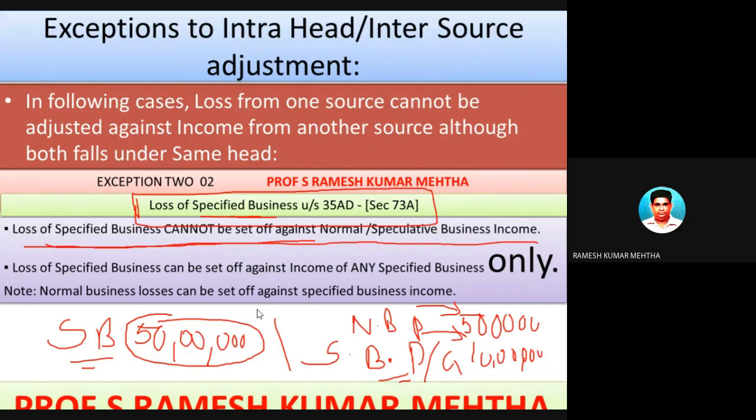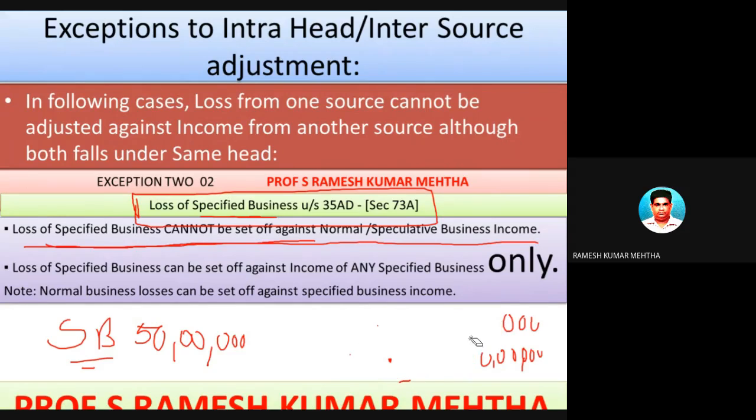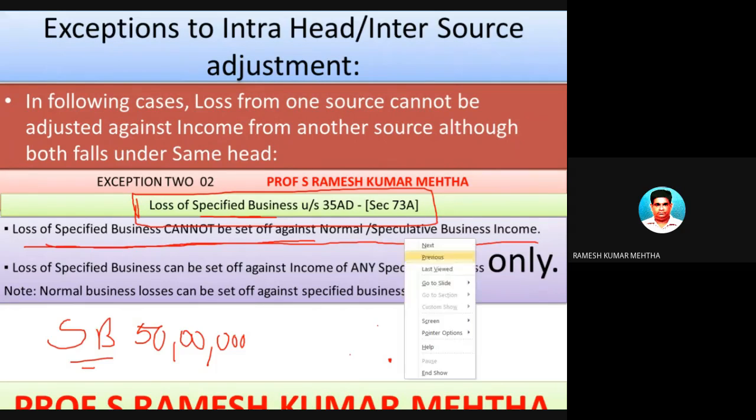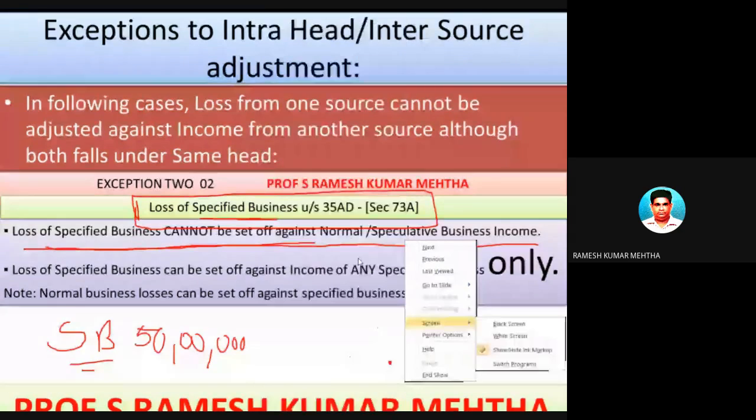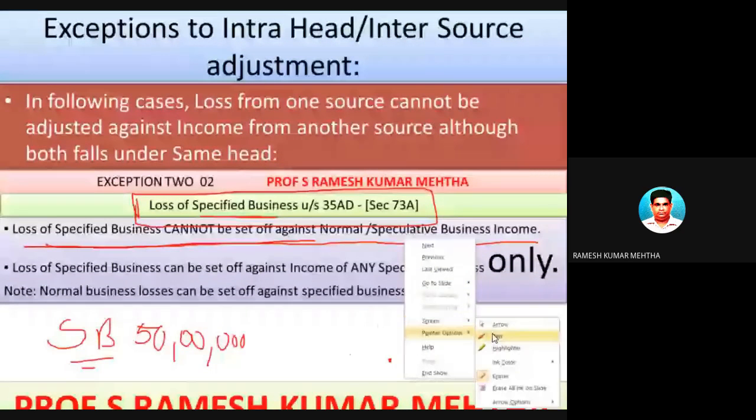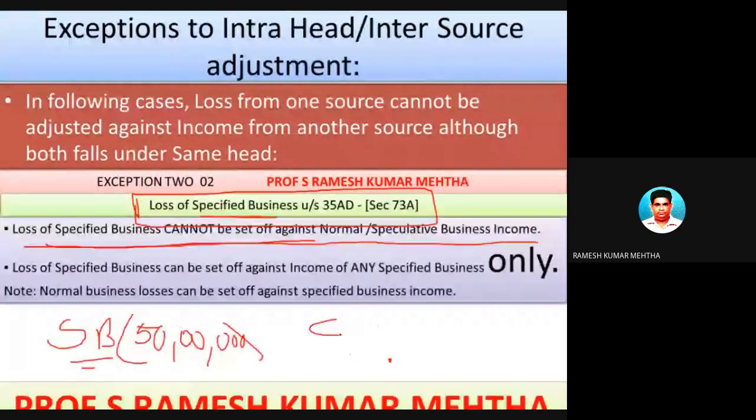For example, now assuming that this person is doing another type of specified business in the financial year, and this was a loss, and the other specified business was different, and he made a profit of 20 lakhs in that case. So this loss is 50 lakh rupees from specified business.